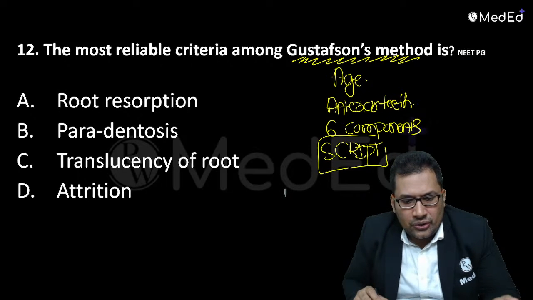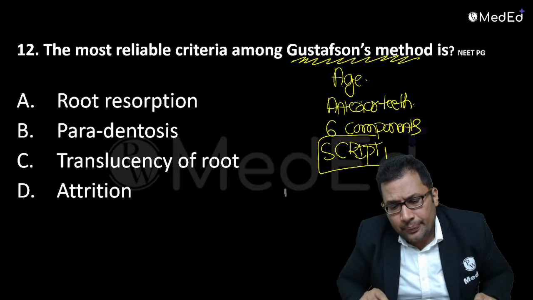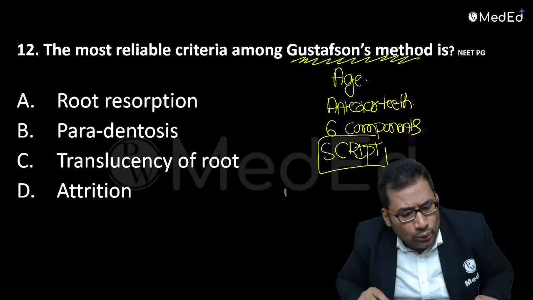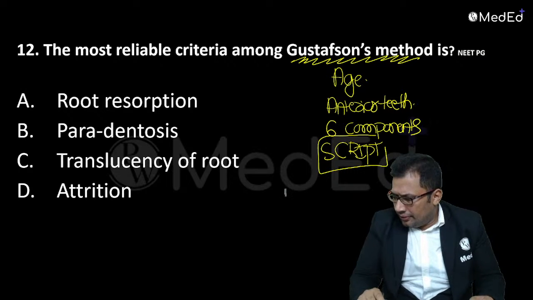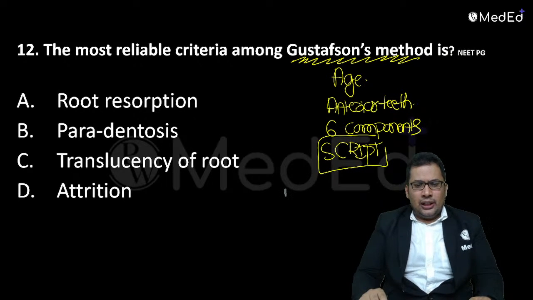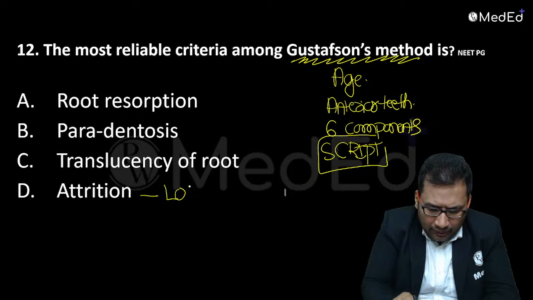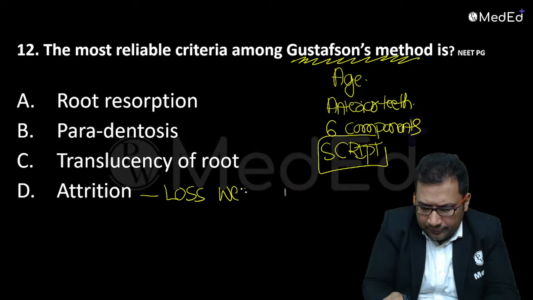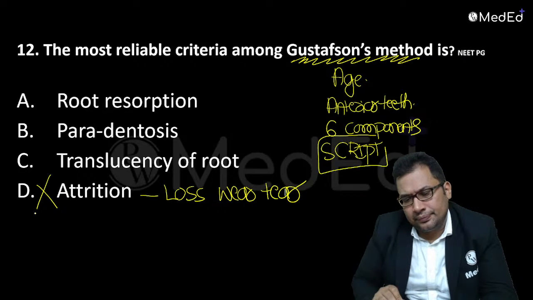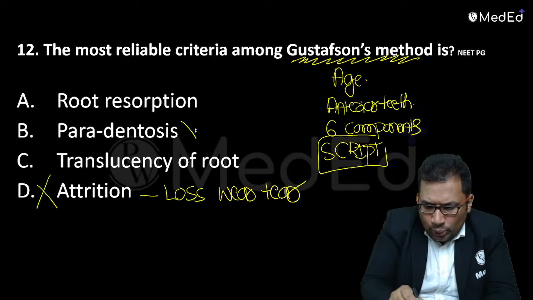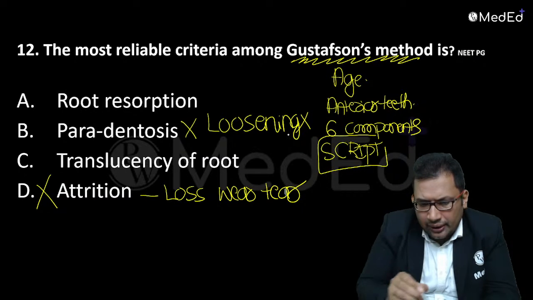The best criterion among the Gustafson criteria? Options are root resorption, parodontosis, translucency of root, attrition. Anyone can guess? Attrition means loss due to wear and tear. Not the answer, not the best criterion. Parodontosis means loosening of the teeth. Not the best criterion.